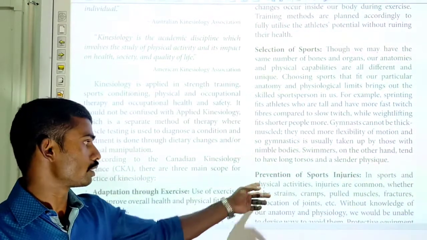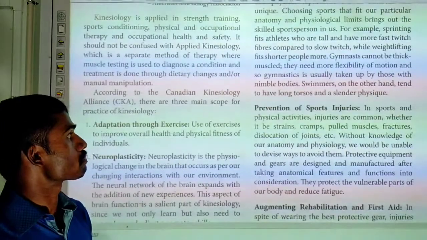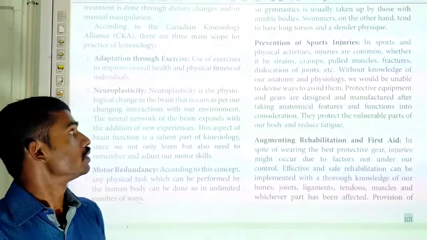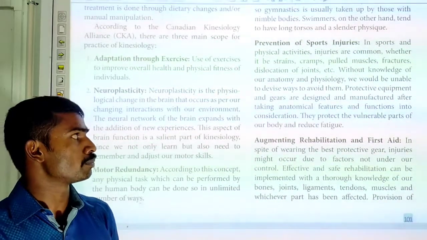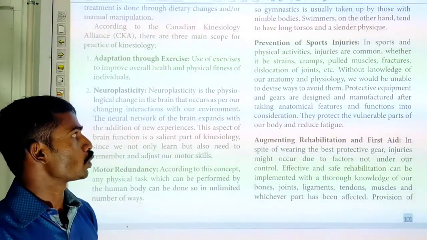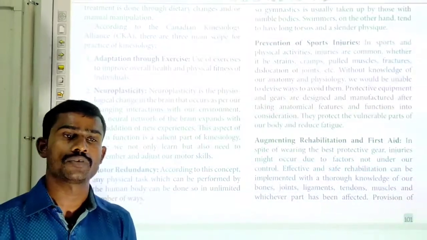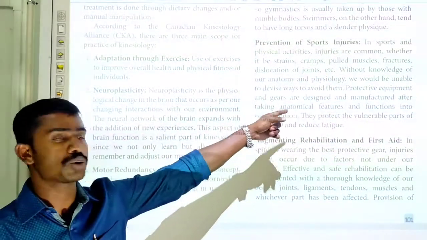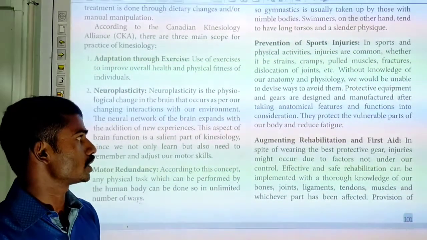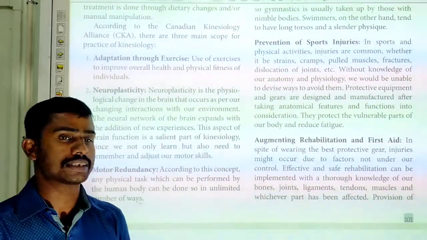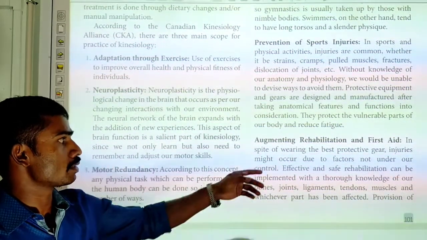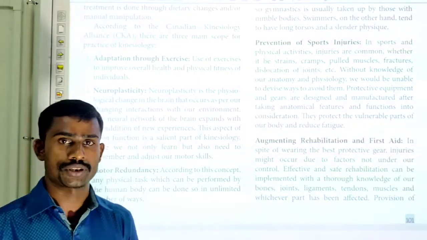Now we can move on to the next one, prevention of sports injuries. In sports and physical activities, injuries are common, whether it be strains, cramps, pulled muscles, fractures, or dislocation of joints. Without knowledge of our anatomy and physiology, we would be unable to devise ways to avoid them. Protective equipment and gears are designed and manufactured after taking anatomical features and functions into consideration. They protect the vulnerable parts of our body and reduce fatigue.